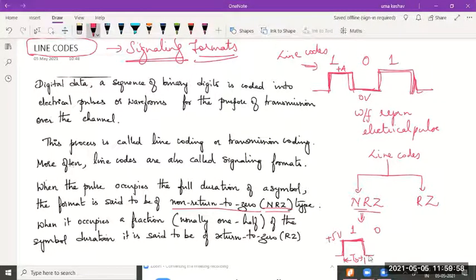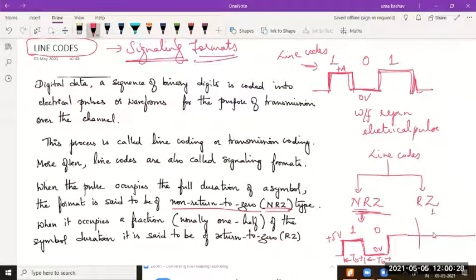If the next bit is 0, for the complete duration of this 0 bit, the value is 0 volts. Again, for this duration of the bit interval, this is 0 volts. So when the given signal has a particular voltage value for the complete duration of its bit interval, it is called non-return to zero. Whereas what does return to zero mean?